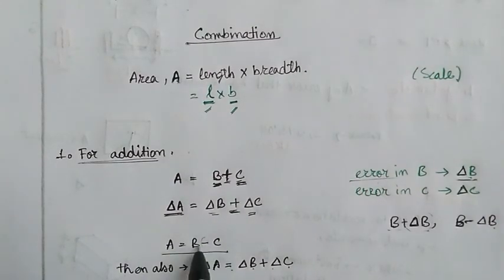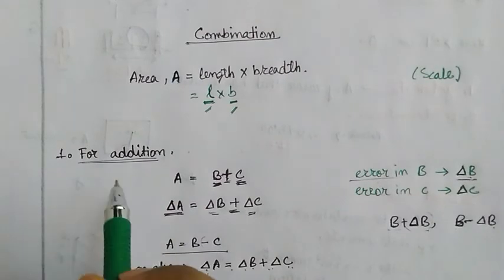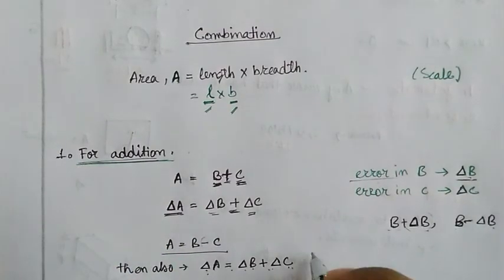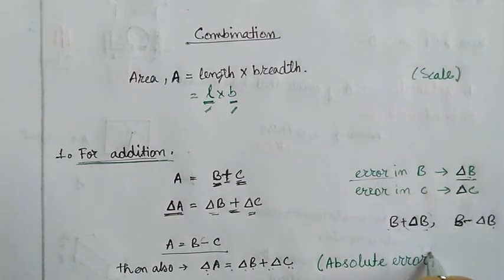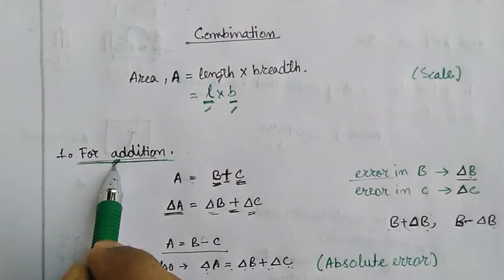As long as the terms are added or subtracted, their errors will always be added. And remember that in case of addition, it will use absolute errors. One way to remember is that in addition there is A and in absolute errors there is A.